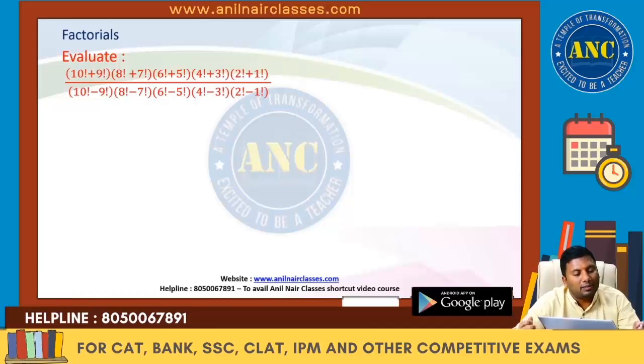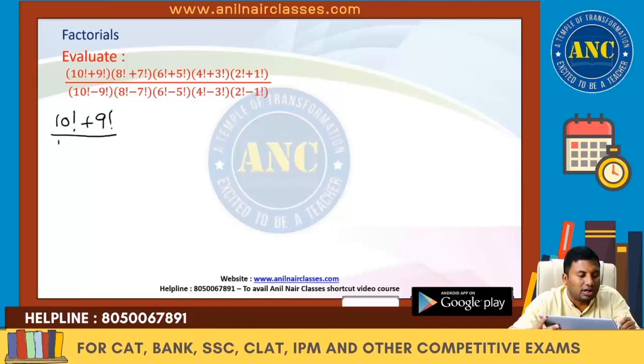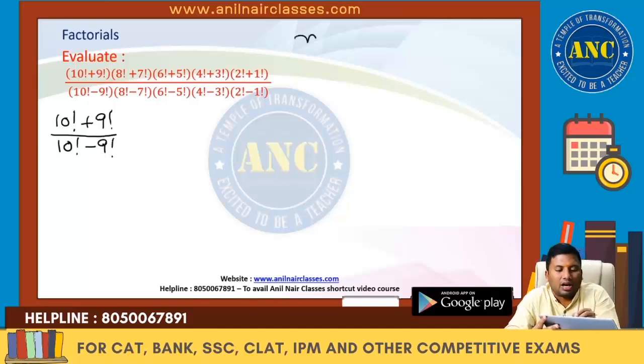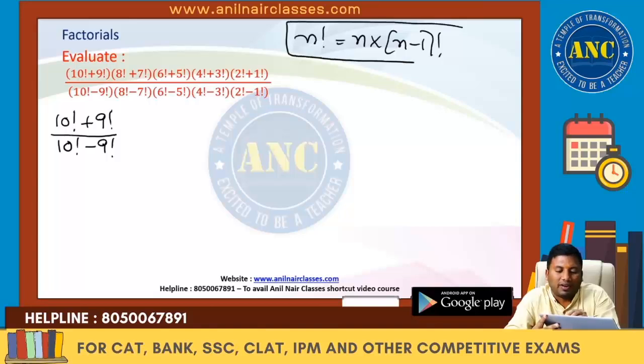10 factorial plus 9 factorial by 10 factorial minus 9 factorial, multiplied by 8 factorial plus 7 factorial by 8 factorial minus 7 factorial. The concept which is used in this question is n factorial is n into n minus 1 factorial.